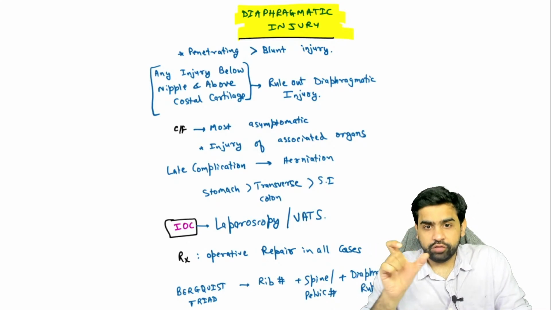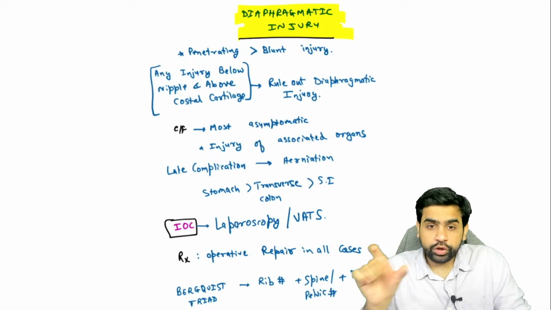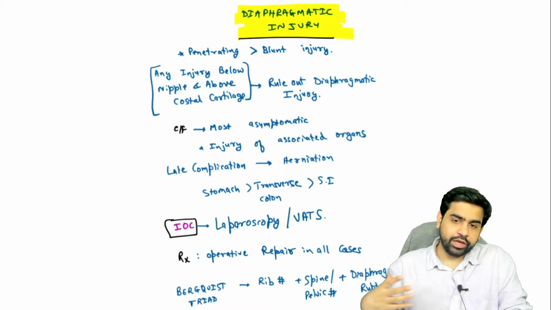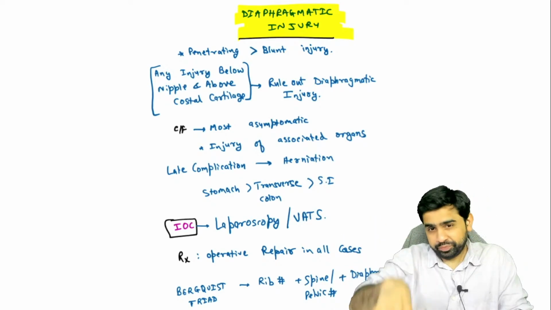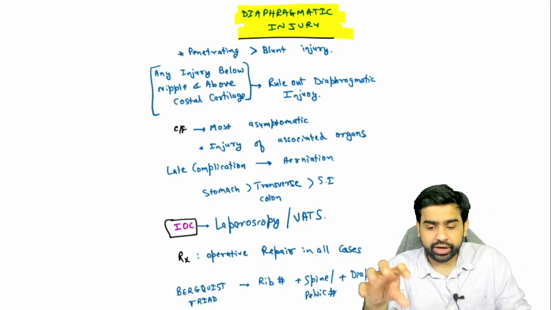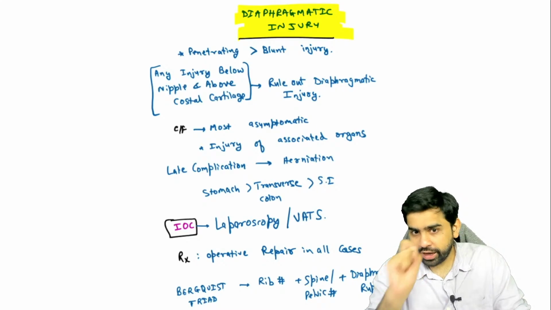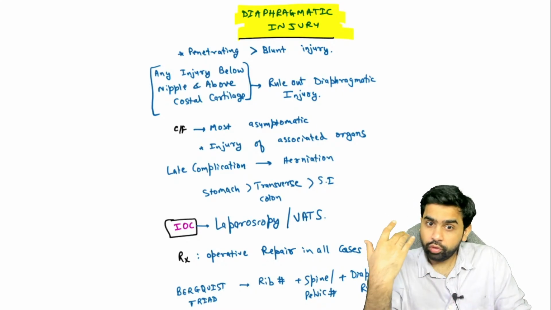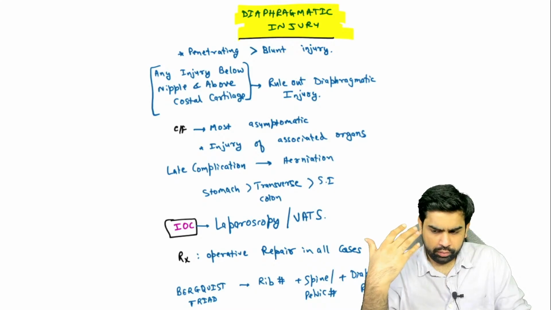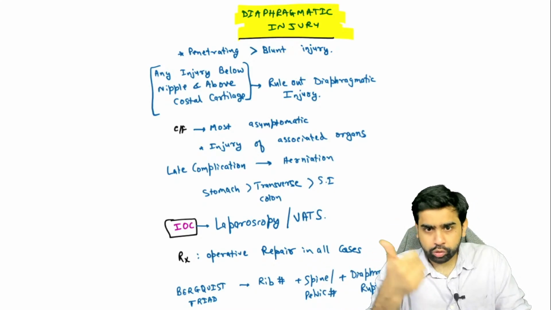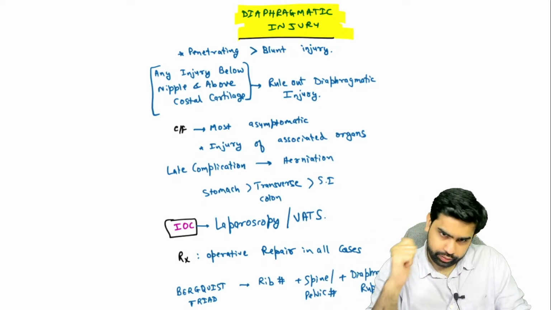Now there is another thing which is called VATS. What is VATS? Video assisted thoracoscopy. I'll tell you what you basically do in this. You put an endoscope into the thoracic cavity, and then you look inside. Even this will be able to diagnose your diaphragmatic injury. This will also be able to treat your diaphragmatic injury. You can take the sutures from that as well. Then if both are there, laparoscopy and VATS, will you prefer VATS or laparoscopy?